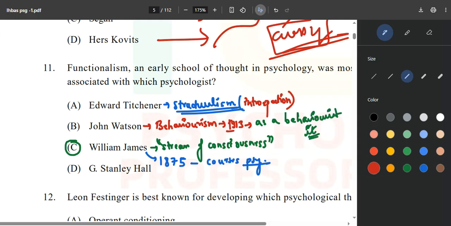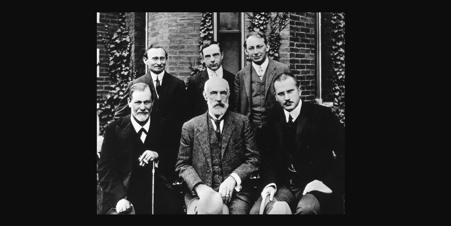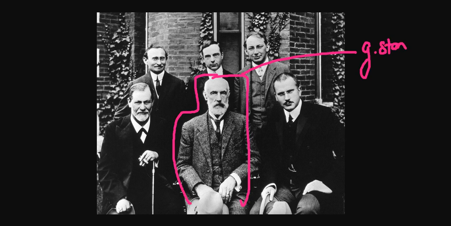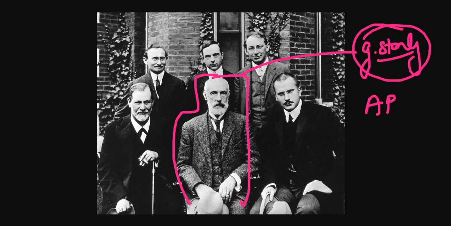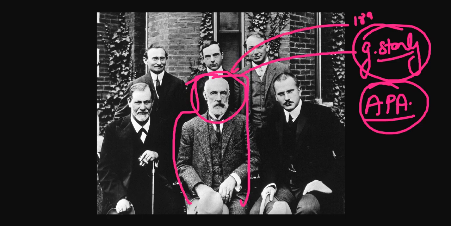And G. Stanley Hall, what he did: he was the president in 1892 when the APA, the American Psychological Association, was founded. APA was founded by G. Stanley Hall in 1892, and he was the first president of the APA. So if they ask you who was the first president of APA, you will definitely answer G. Stanley Hall, because you know very well. And the year was 1892.